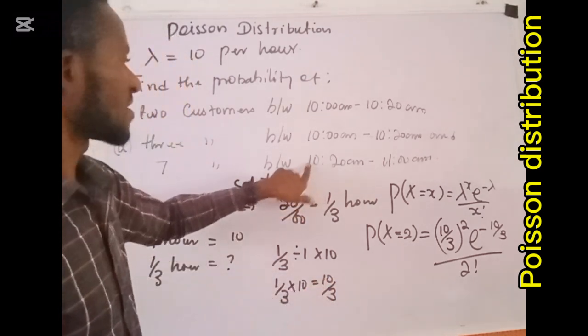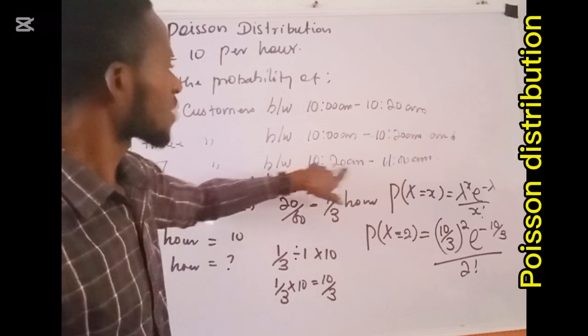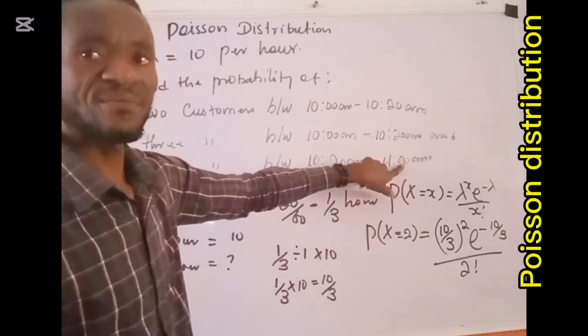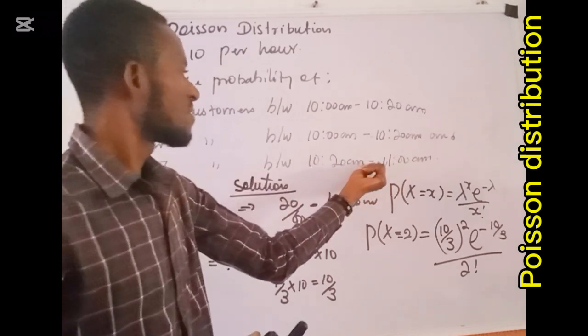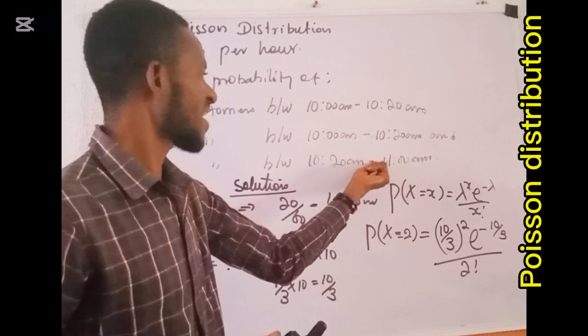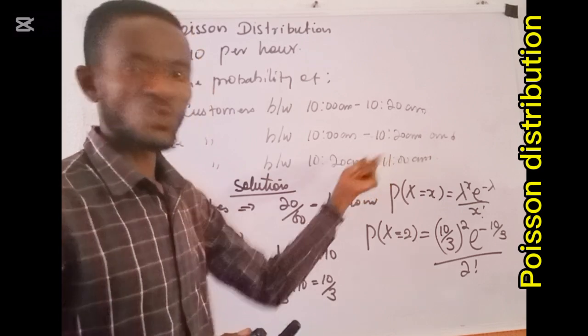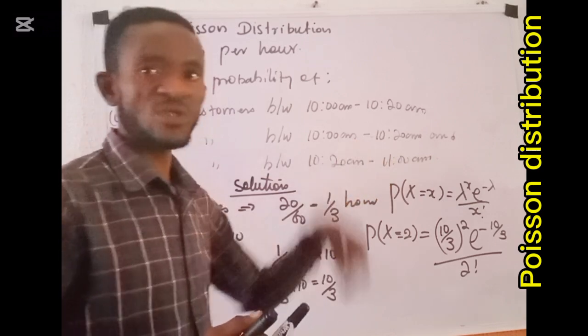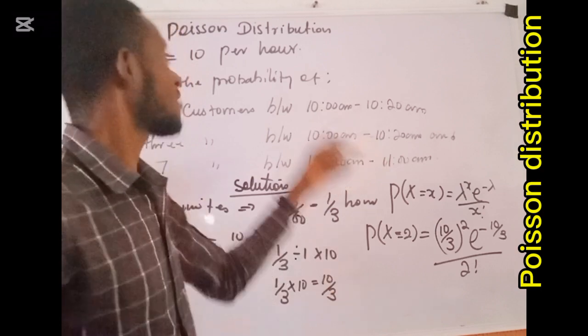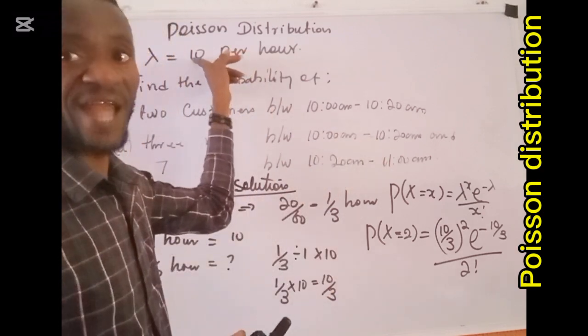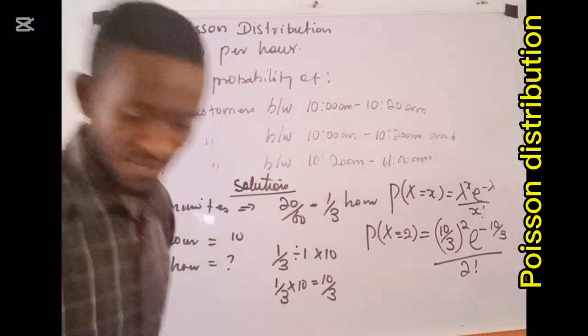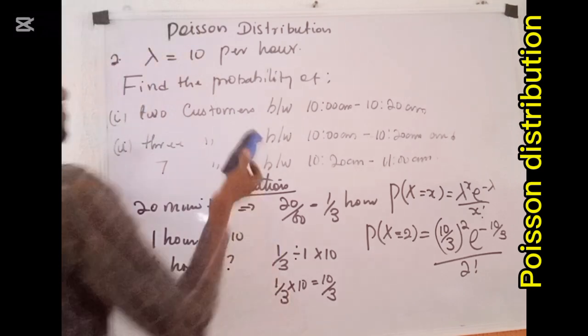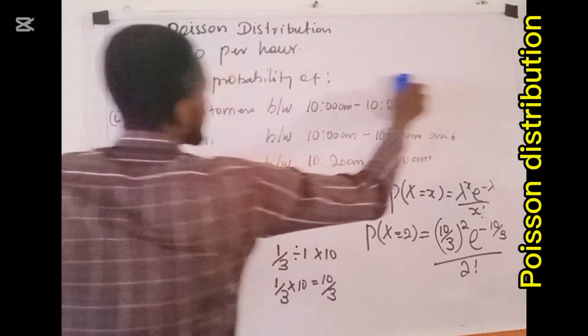This second part of it says 10:20 a.m. to 11 a.m. So the interval here is 40 minutes. So you first of all convert it to hour and use it to get the lambda. And then, okay, let me just solve it. Permit me to clear.